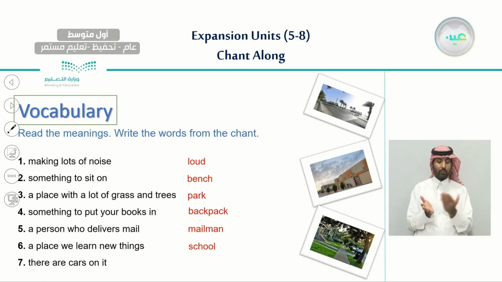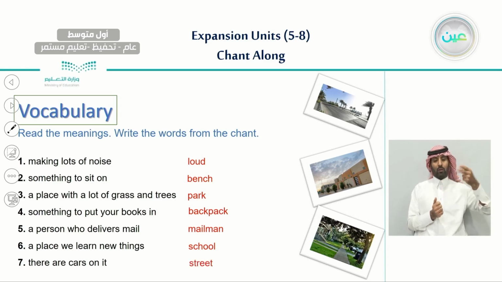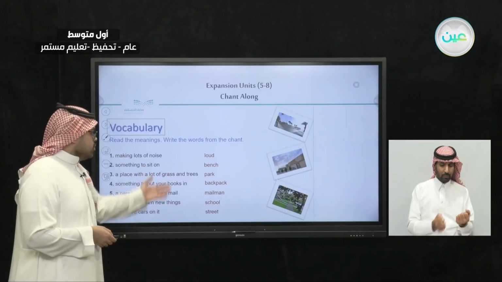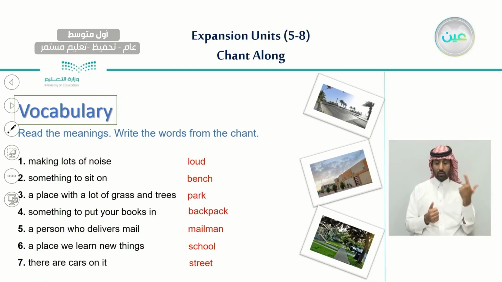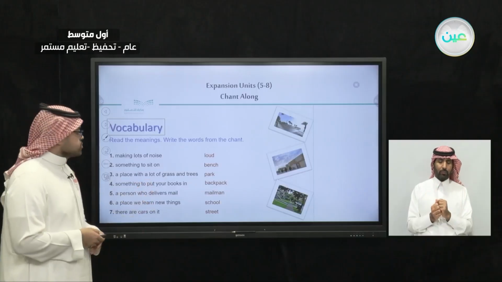And also, there are cars on it. This is the first thing that is mentioned in this chant, which is a street. A street, usually cars are on the street. So here we go. We have 7 meanings and 7 vocabulary words that describe those meanings.